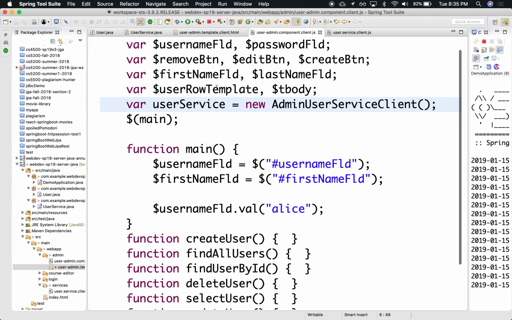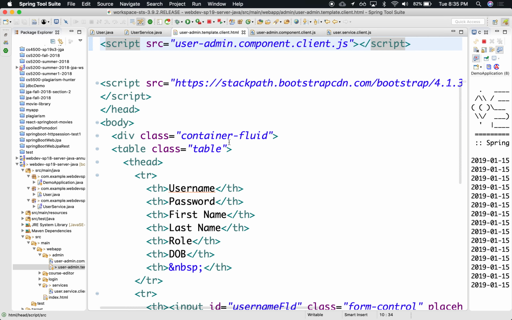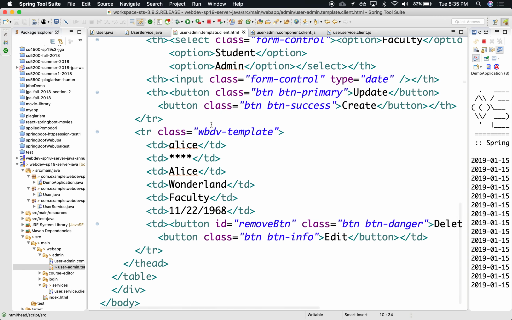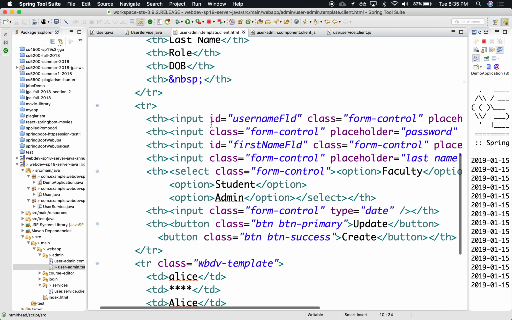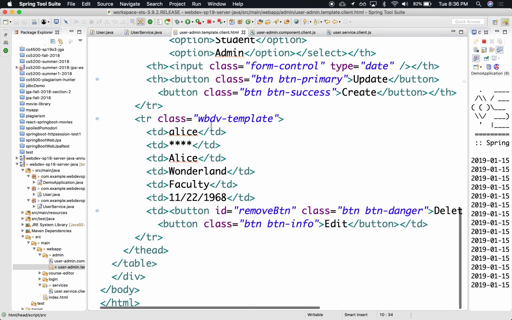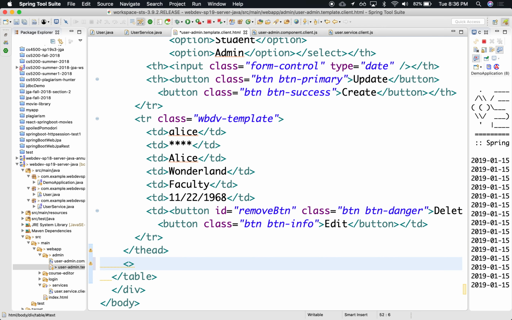How about being able to clone something? Well, we can grab the templates. Let's see. Where's the templates? The template is right here. It's called webdev, and we want to add it to the body of the table. So let's add a tbody here.